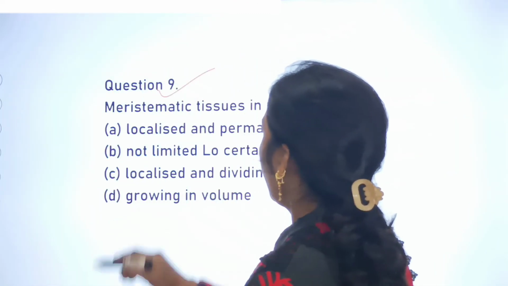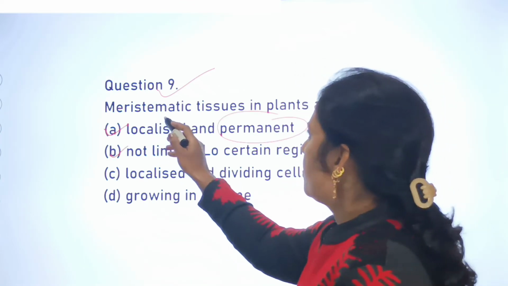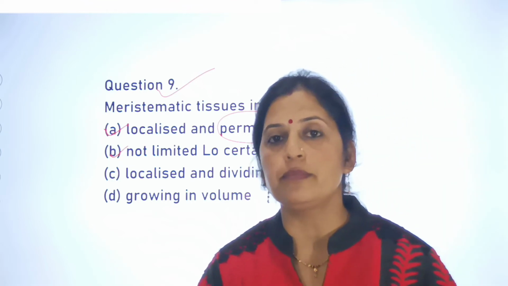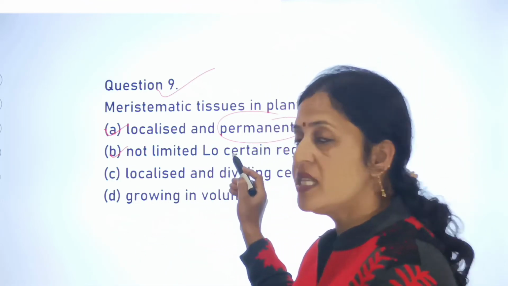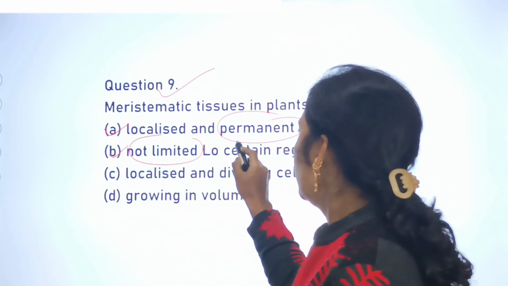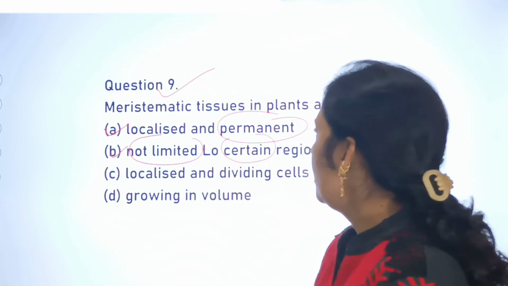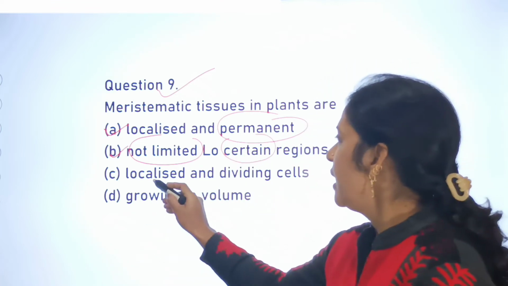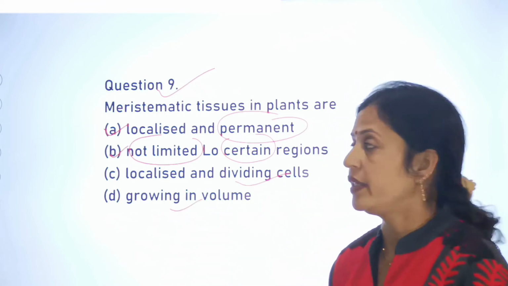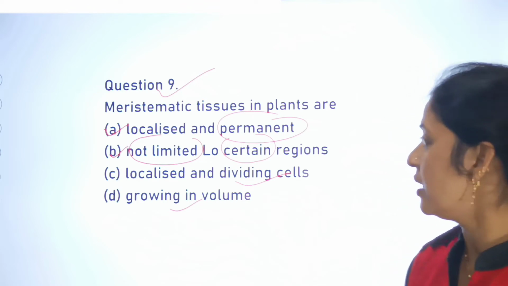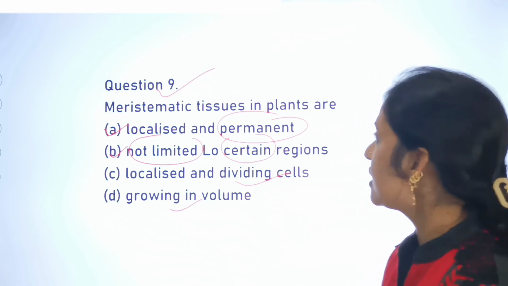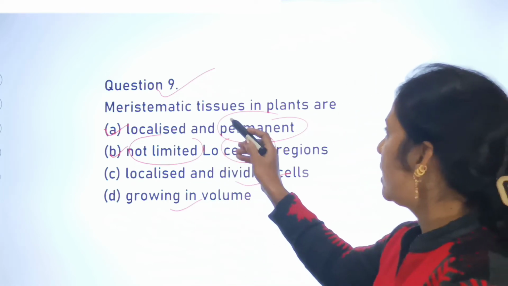Next is your question number 9, and your question number 9 is meristematic tissues in plants are. That means these meristematic tissues are present in the plants, and your option A is localized and permanent. Second one is not limited, and then localized in certain regions, localized and dividing cells, and D is growing in volume. So there are 4 options for the question number 9, and you have to choose the right answer for this question.